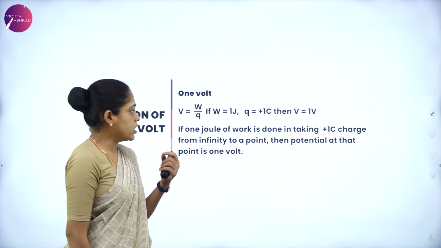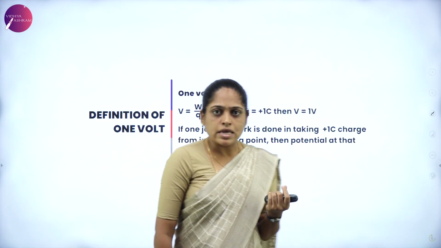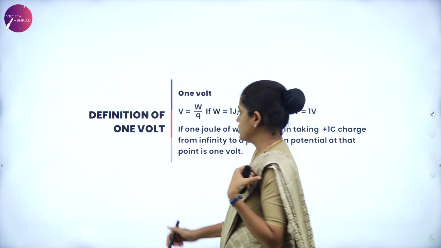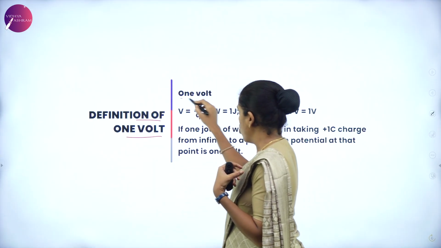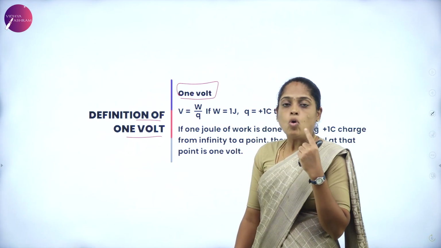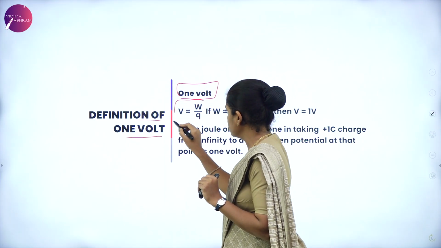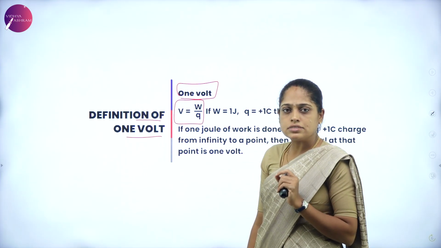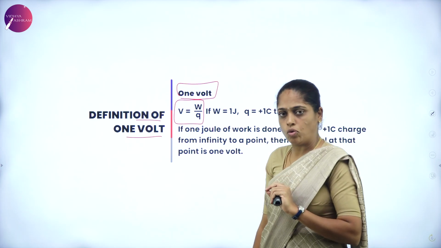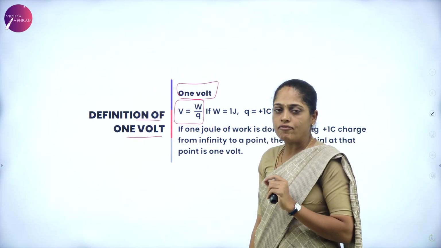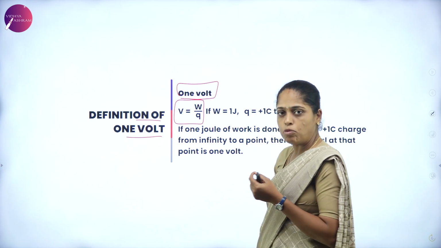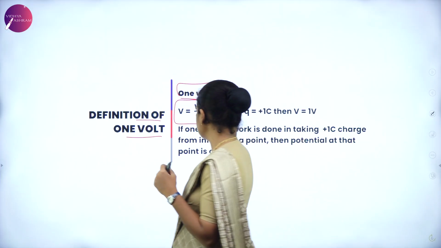Now the next work is to define the SI unit of potential. The SI unit of potential is volt, and we have to define what is 1 volt. To define that, we have the expression V equals W by Q. Now let us give the values for this V, W and Q. What is V?